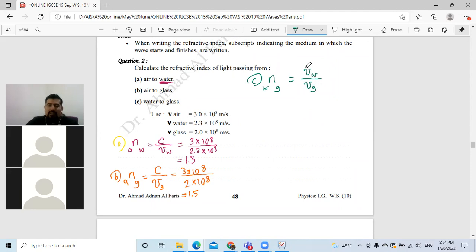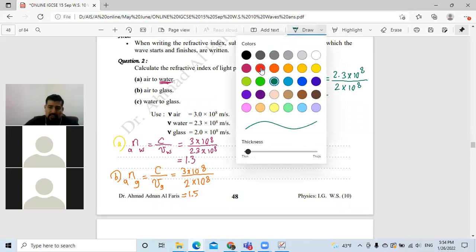As you can see, from air to glass, we put air over glass. From air to water, we put the speed of light in air over the speed of light in water. So I will use the values here: 2.3 times 10 to the power of 8, divided by the speed in the glass, which is 2 times 10 to the power of 8. And the answer will be 1.15.